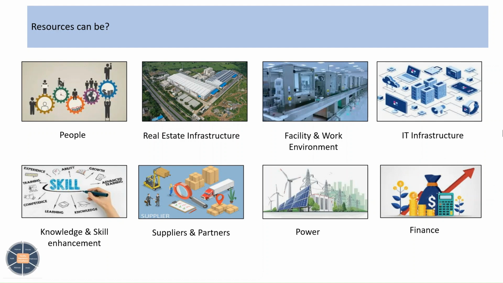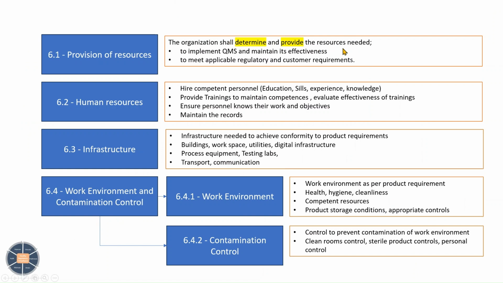I hope this is not too lengthy a video, because the requirements are straightforward. Let me summarize again with respect to the standard. The organization shall determine and provide the resources needed to implement the QMS, maintain its effectiveness, and meet applicable regulatory and customer requirements: hire competent personnel, provide training, ensure personnel know their work through job descriptions and job requirements distributed to them, maintain the records, ensure adequate infrastructure is available, and maintain the work environment and contamination control.